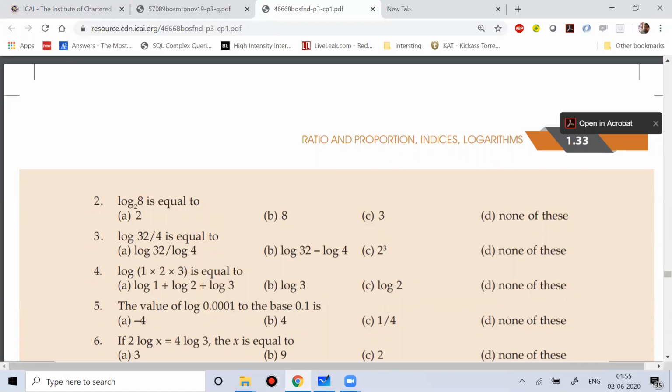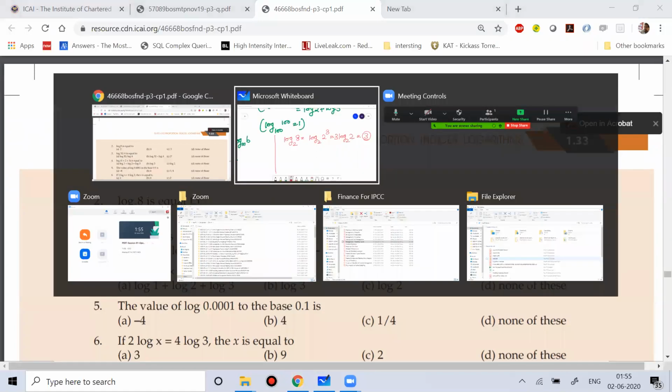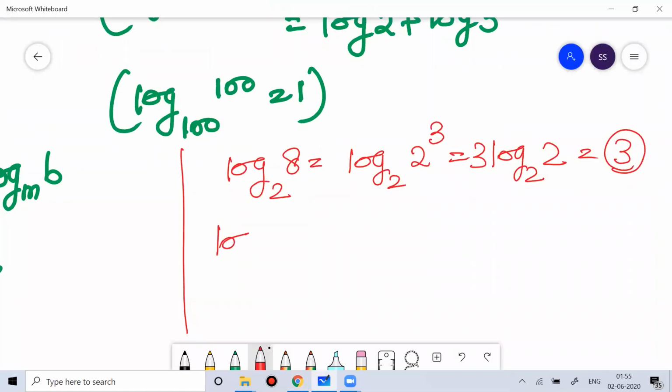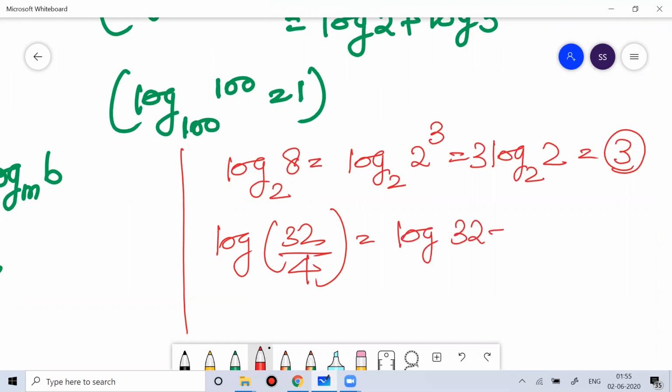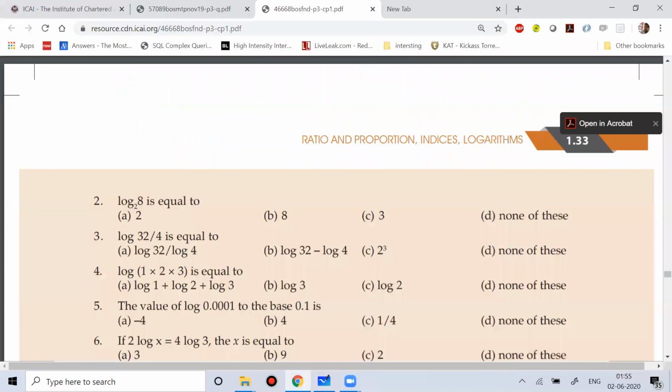Now if you see question number 3, that is log of 32 divided by 4. So this is nothing but log of a by b, which means log of 32 minus log of 4. So this is log of 32 minus log of 4. The third question, the answer is option B.